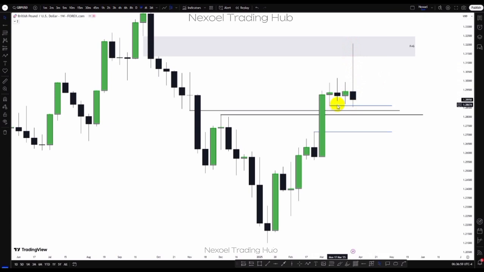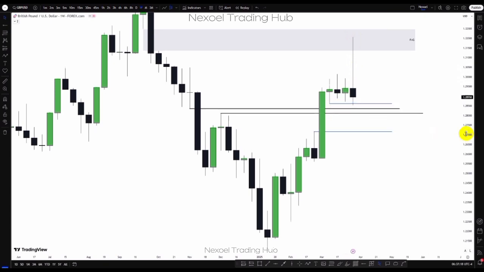But our anticipation was to see, based on the higher time frame, the raid of the sell side before the bullishness, but the bullishness occurred before price traded to the downside to take out the sell side. Now we have this inversion fair value gap here in the weekly time frame, which is in confluence with the inversion fair value gap in the monthly time frame. So we could see the possibility of price trading into this zone and then giving us the bullish continuation, because the inversion fair value gap now is within this weekly bullish fair value gap.